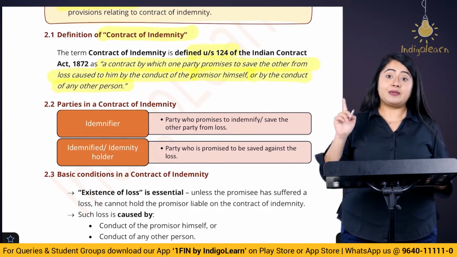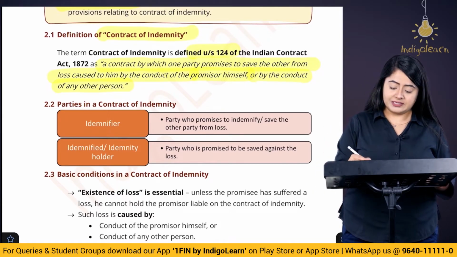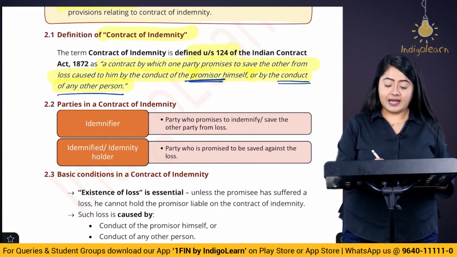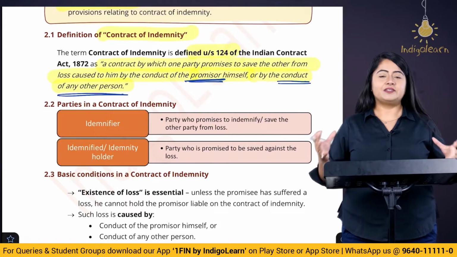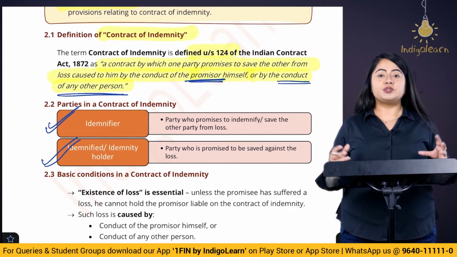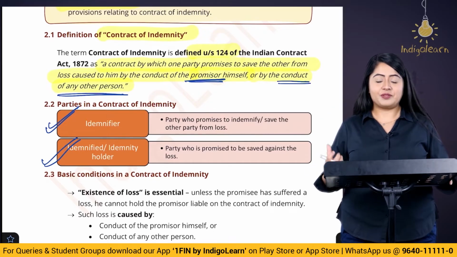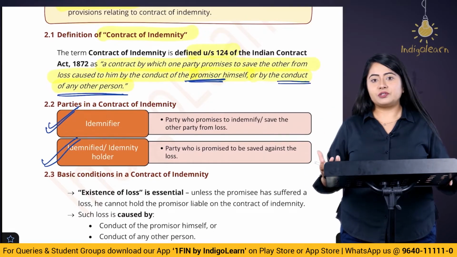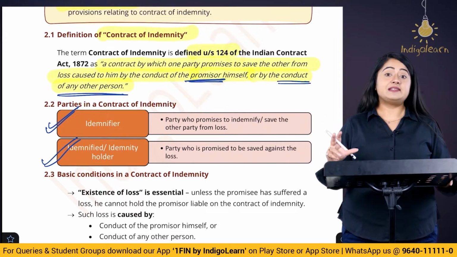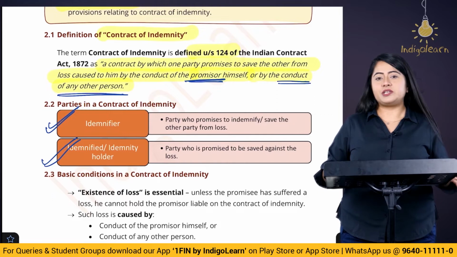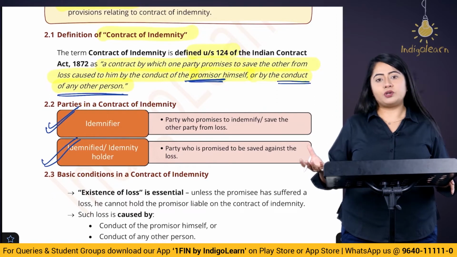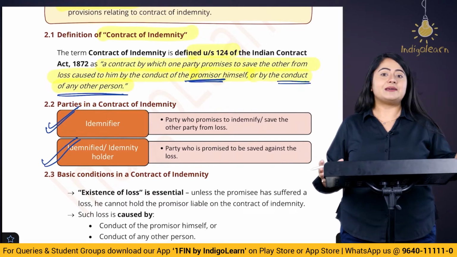Now this loss may be caused because of two reasons. One is by the act of the promisor or one is by the act of any other person, right? Now these two parties are the indemnifier and the indemnified. The person who is being indemnified, the person who is going to get the recovery of the losses, that person is called indemnity holder or the indemnified. Whereas this one person who is saying that if suppose any loss is caused to this indemnified or the indemnity holder, then he is going to repay all of that loss and damage. This person is the indemnifier.